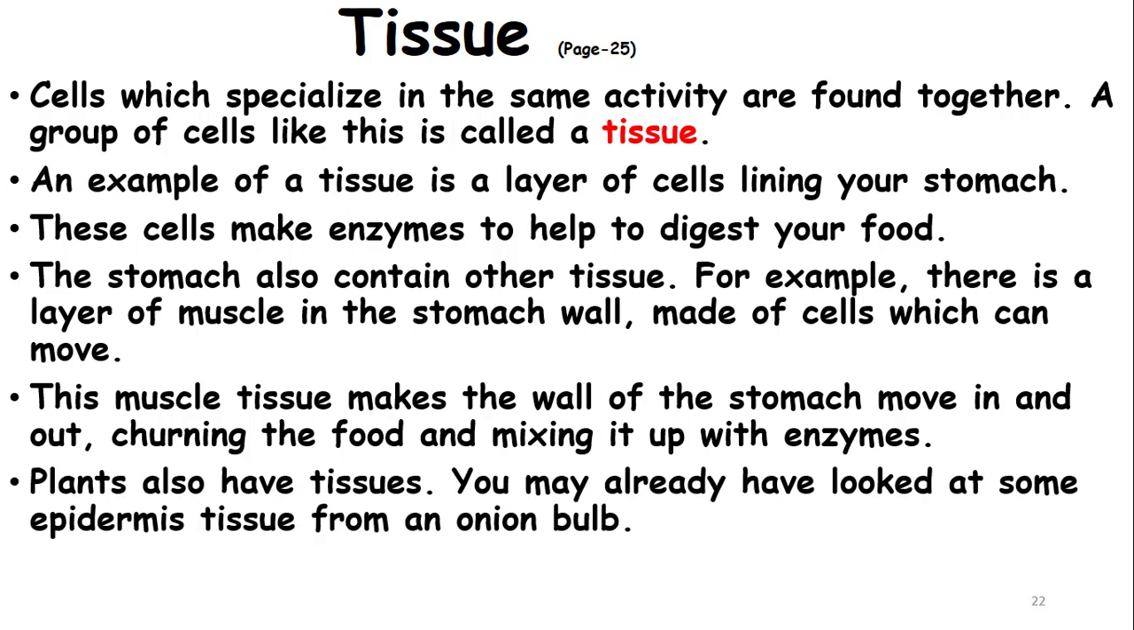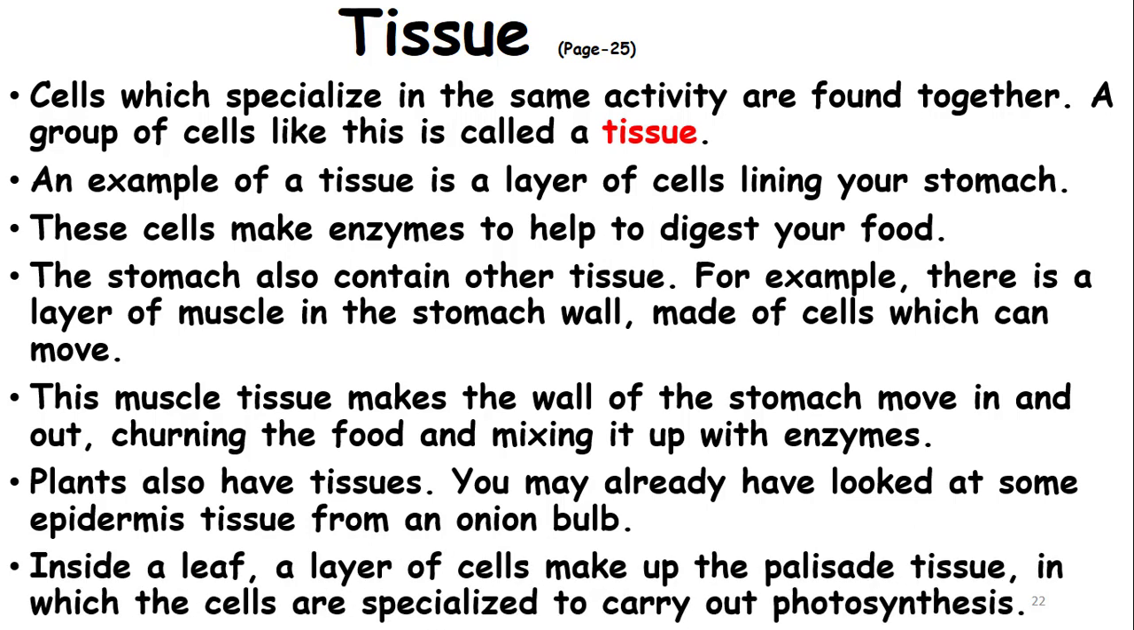You may already have looked at some epidermis tissue from an onion bulb. Onion, you might have seen the cells in the layer of the onion bulb. Inside the leaf, a layer of cells makes a palisade tissue. Palisade is the upper surface of the leaf, which is loaded with chloroplasts. There are lots of chloroplasts in them. They absorb sunlight energy and they are specialized to carry out photosynthesis.